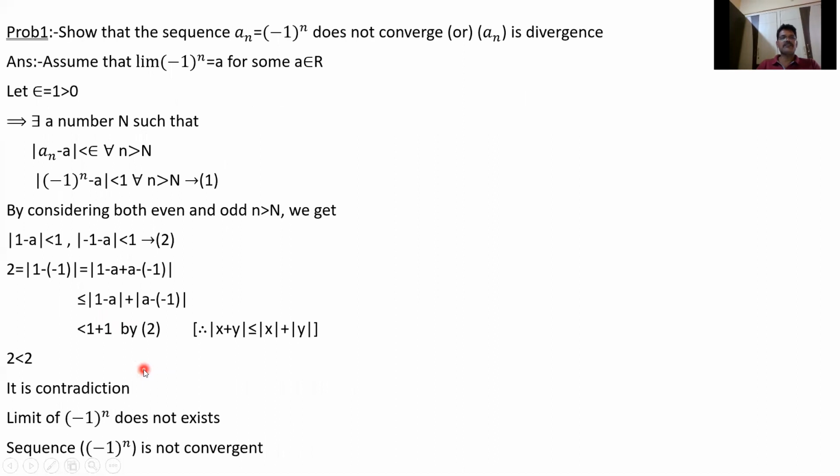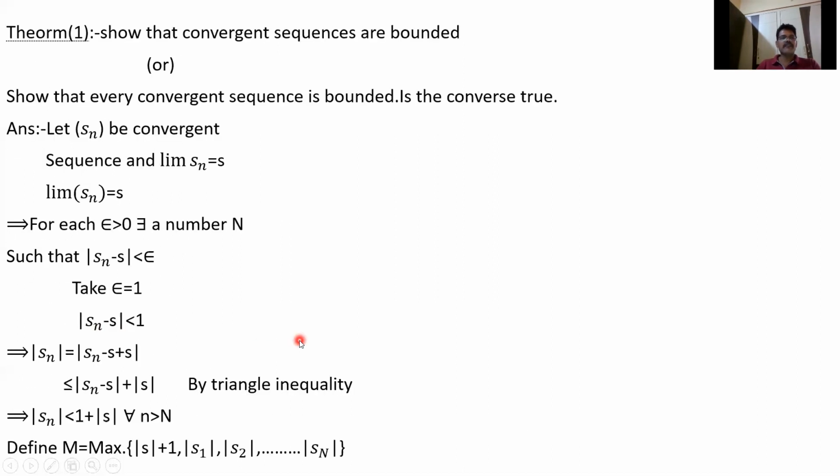By the triangle inequality, mod x plus y is less than or equal to mod x plus mod y. Since mod S_n minus S is less than 1 for all n greater than N, finally mod S_n is less than 1 plus mod S for all n greater than N.